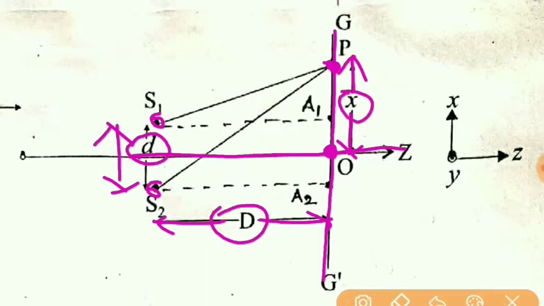So students, remember this x, capital D and small d is very important here.